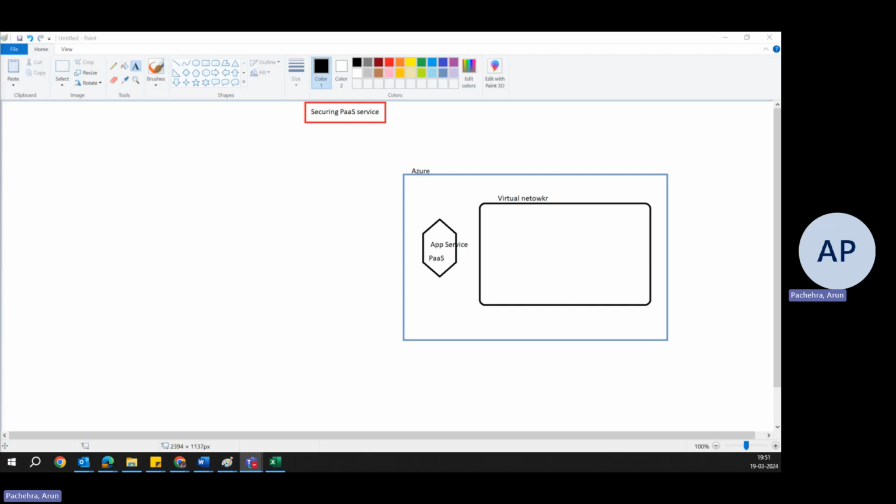And today in this video, we are going to secure the PaaS services, and in PaaS services, Azure App Service. It is in continuation of network security. Do not think I'm jumping to a different topic altogether. No, it is in the continuation, but the next topic as per the syllabus was securing PaaS services. So yes, the network plays an important role here, but securing a PaaS service with an example of App Service is our agenda for today.